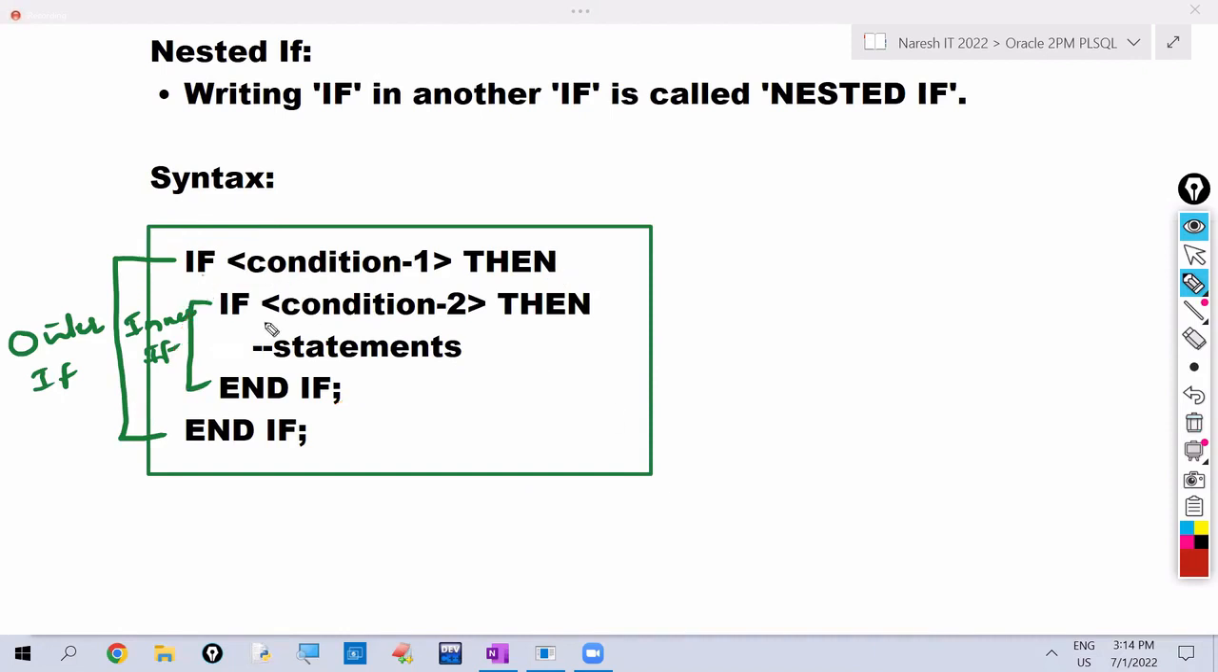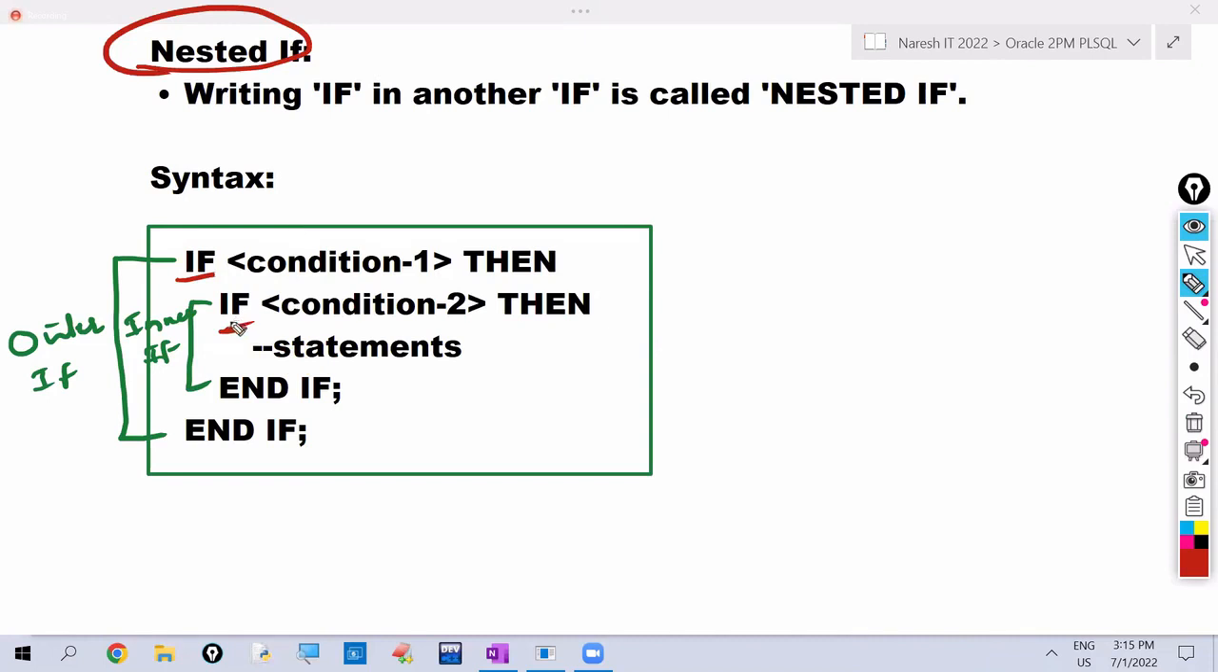Not only if then, you can write if then else also here. You can write if then else if also here. Okay, inside of if, you can write any number of if thens, any number of if then elses, any number of if then else ifs. All those come under nested if only. An if inside of an if, we can say that as the nested if.